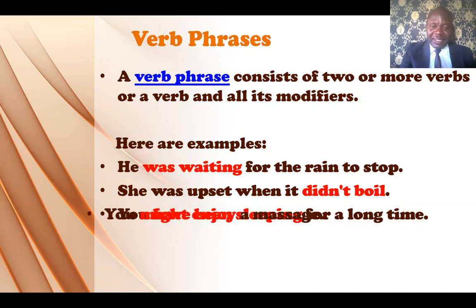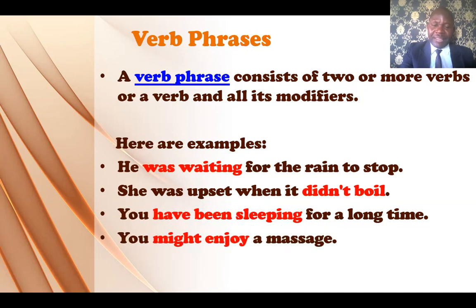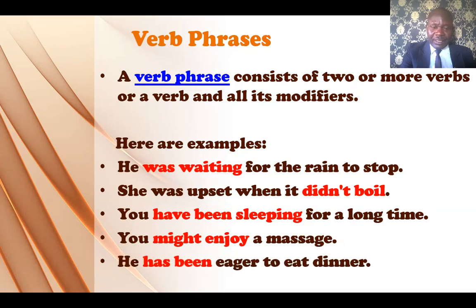Okay, let's see the other one. You might enjoy a massage. What's the verb phrase there? Might enjoy. Okay. The last one: he has been eager to eat dinner. What's the verb phrase there? Has been. Okay. So this is where we're going to stop for today's class.